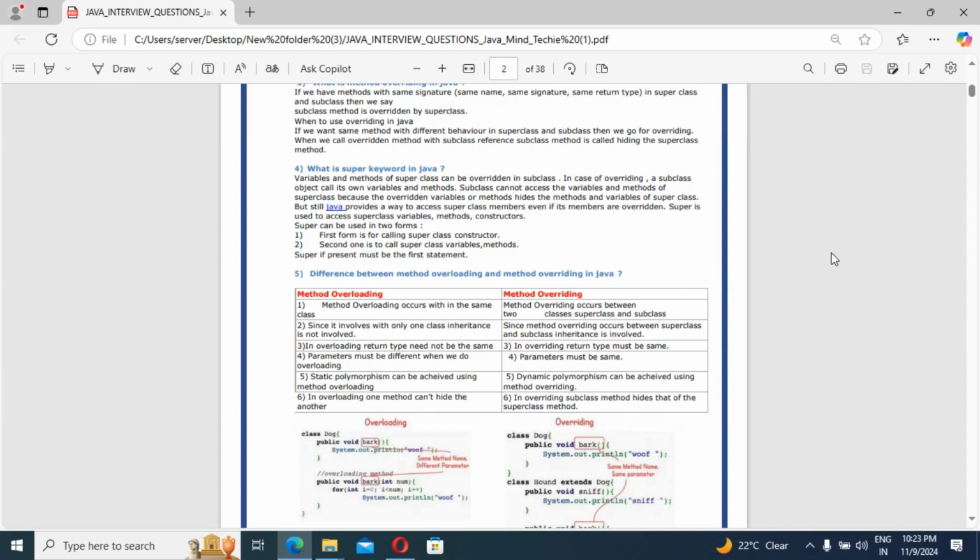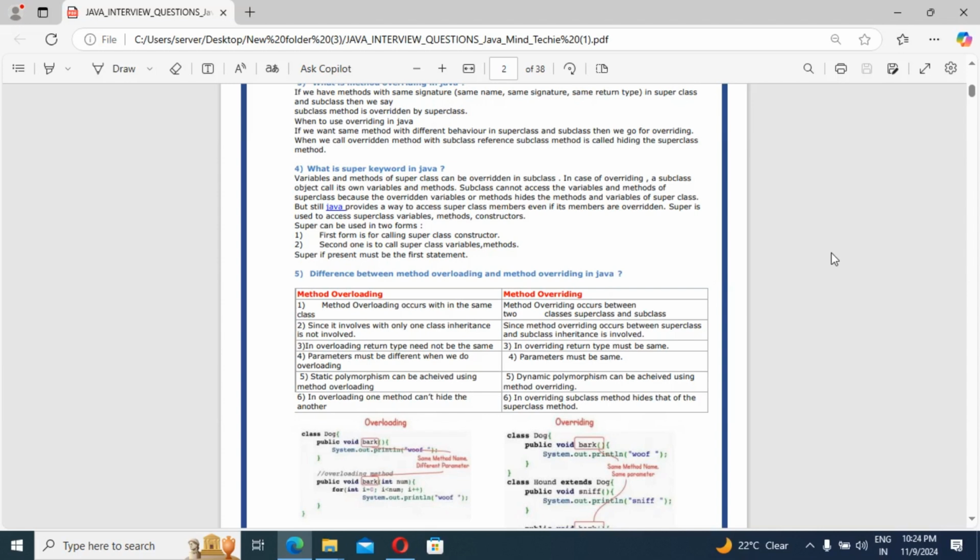And the third difference: in overloading the return type need not be the same, but in overriding the return type must be the same, guys. Next difference: parameters must be different when we do overloading. The template looks like this: the method name is the same but the parameter types differ. Only then can we say it is method overloading. That's why parameters must be different in overloading. But in method overriding, parameters must be the same, as must the method name.